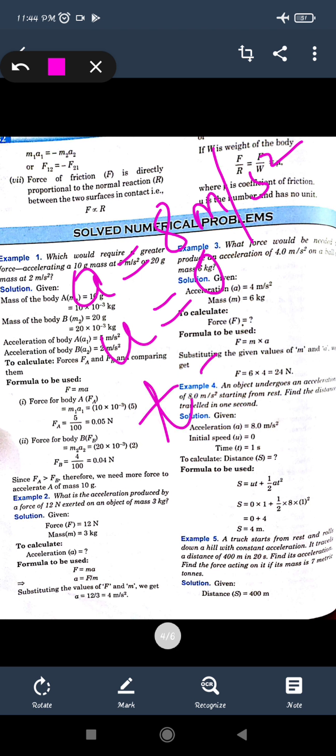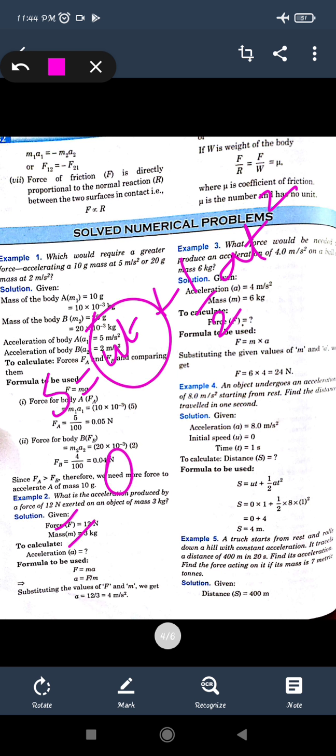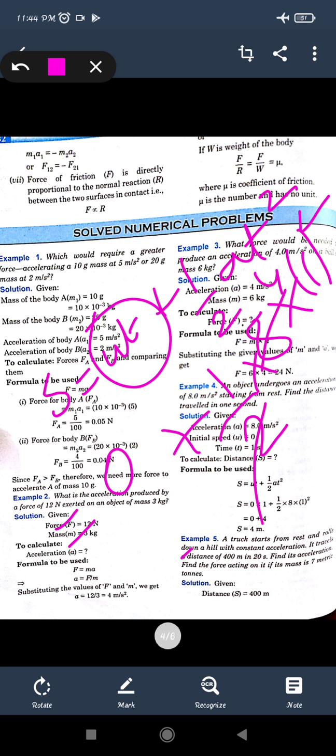So s, u, a, t together give an equation. It will be the second equation of motion, that is s is equal to ut plus half a t square. Here u will be 0, so the first term becomes 0, plus half, a is given as 8, and t is 1 square. So 1 square will be 1, and half of 8 is 4. So the distance covered will be 4 meter.